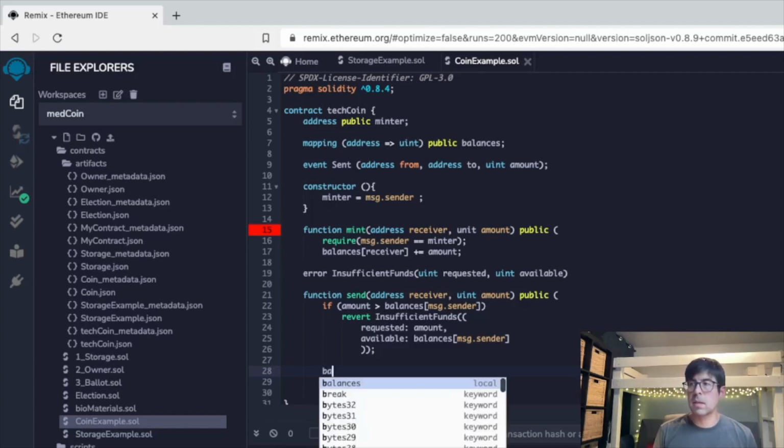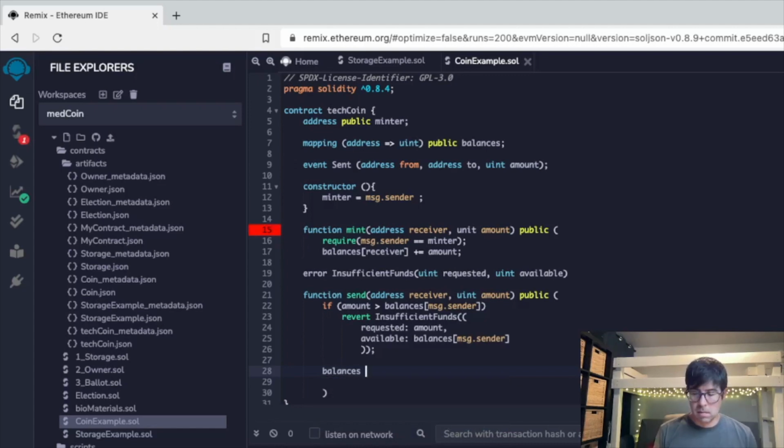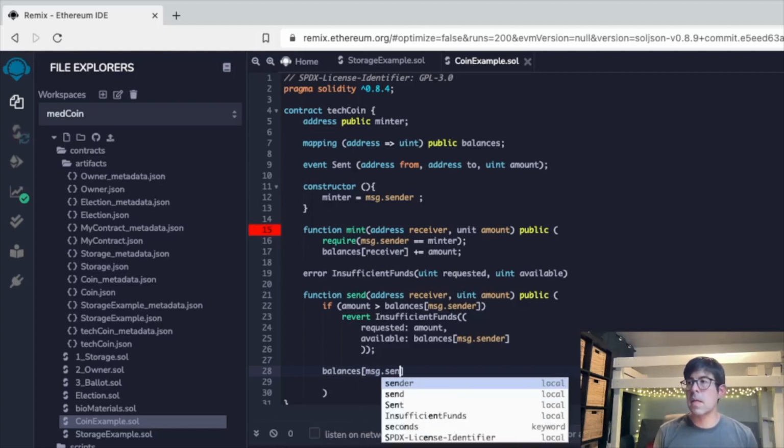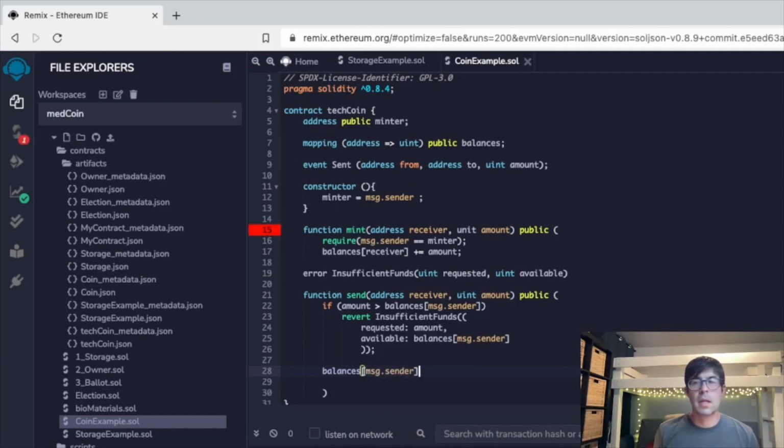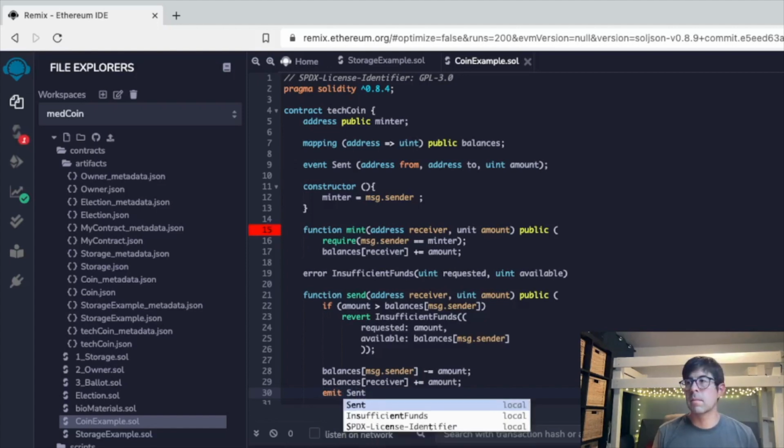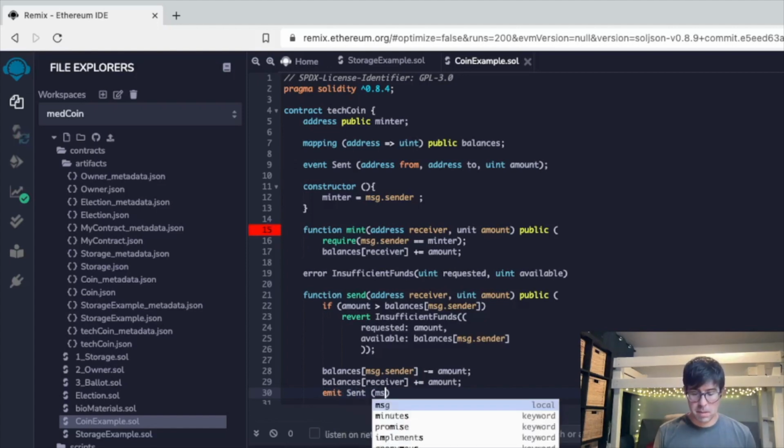And so the next thing we're going to type in is balances, msg.sender, and then minus the amount, balances, receiver, it's going to receive that amount, and then emit Sent, msg dot sender.